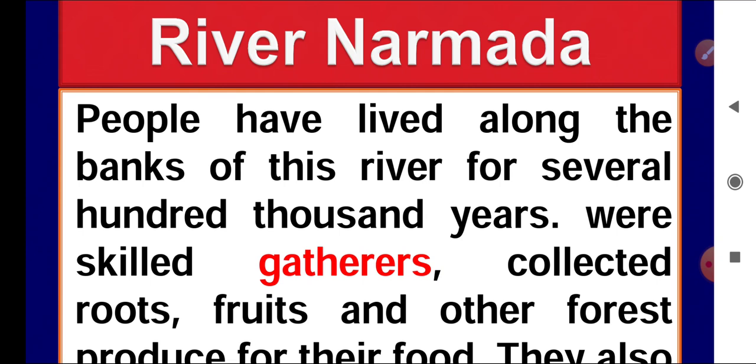Near this Narmada river, skilled gatherers lived, and they knew about the plant wealth of the past and their surroundings, about the forests, their roots, and how the roots are used. You might be aware that nowadays we use some roots, carrot, radish. And they hunted animals. People of this area near the river Narmada hunted animals.